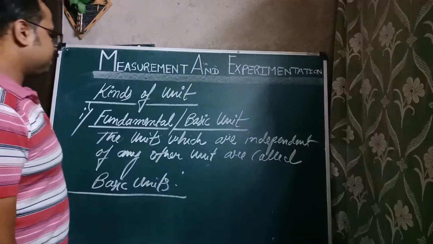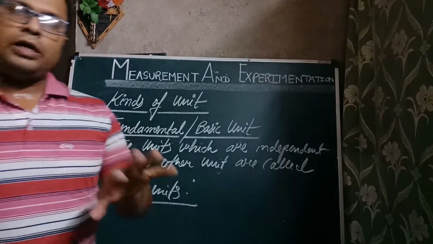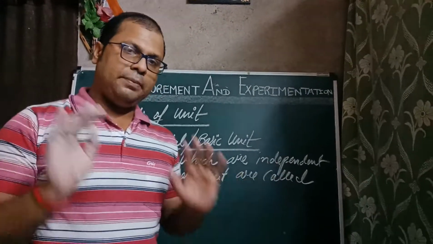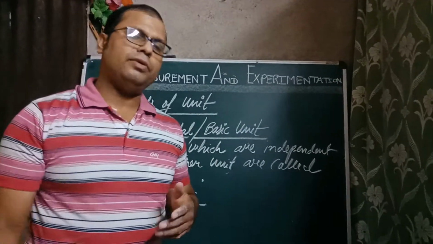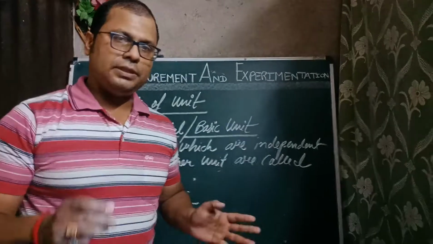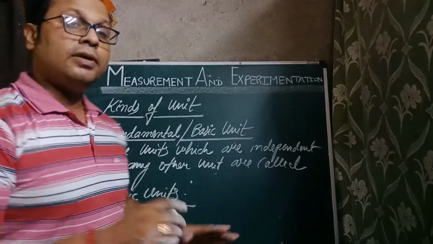Okay, students? Those that do not depend upon any other unit, they are independent, those are called fundamental units. Example, you can write units of length, units of mass, units of time. Now we'll try to understand what is derived unit.